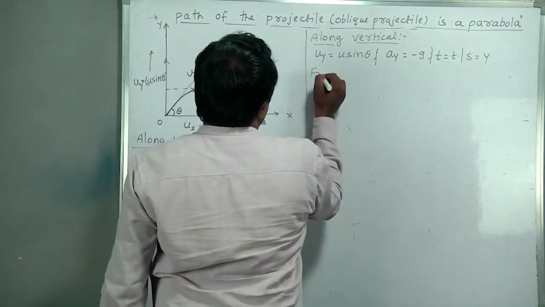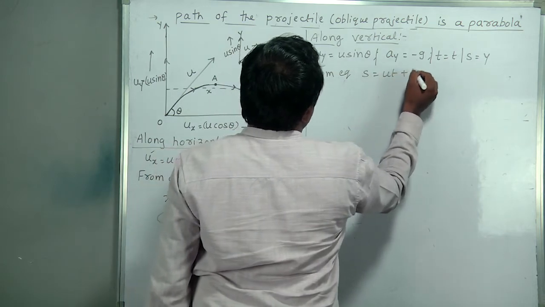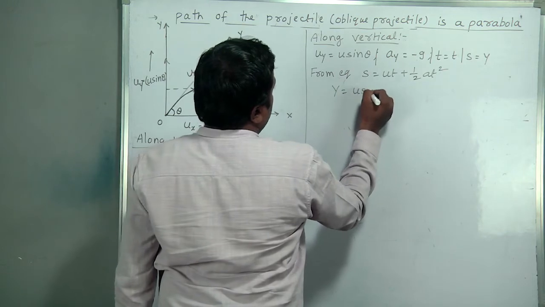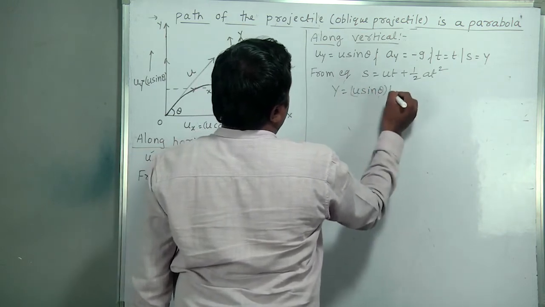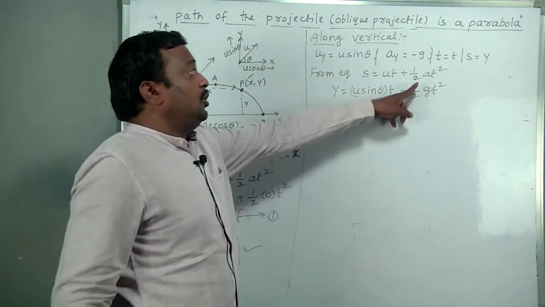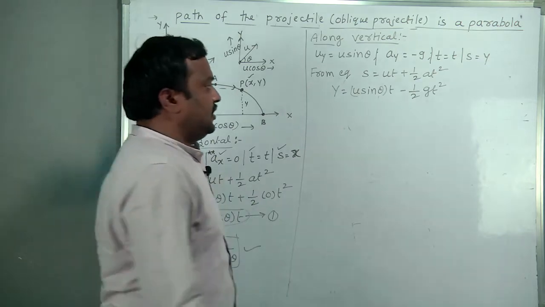Now from the equation of motion, s equal to ut plus half at square, y is equal to u sin theta into t minus half g t square. Substituting a as minus g, we get this equation.